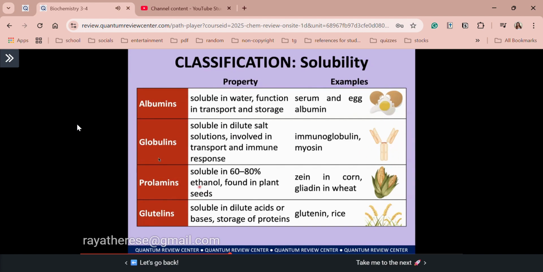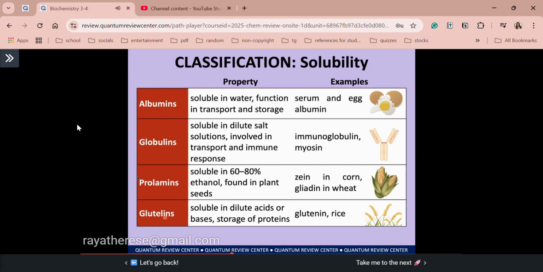For prolamins, sa alcohol, particularly class 60 to 80% ethanol lang siya soluble. O sir, ito ba yung lumabas? Because you're very particular. Yes, si prolamins po ang lumabas sa board exam. So same na property, soluble in 60% to 80% ethanol. Class, please remember ha, prolamins again, ethanol, soluble in alcohol in general. So examples, we have zein, a component of corn, and gliadin, a component in wheat.